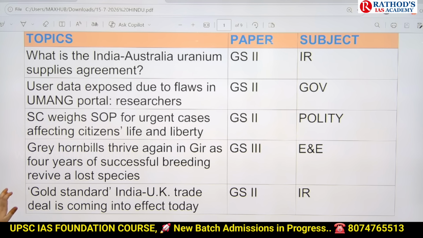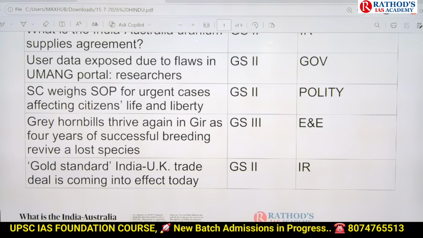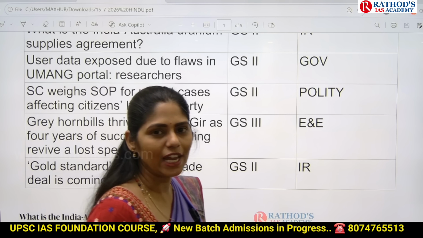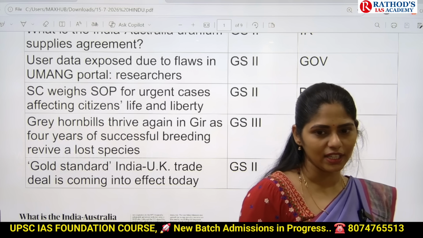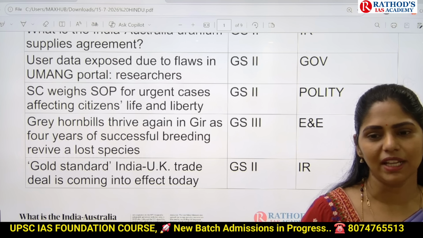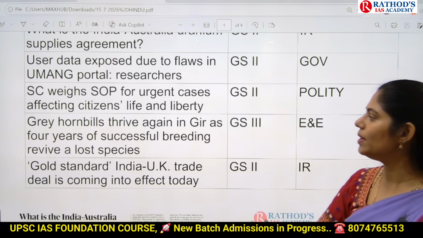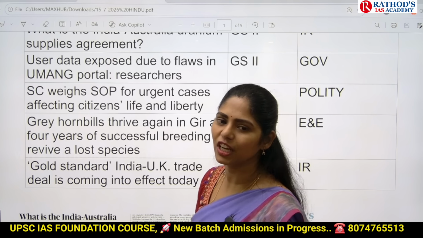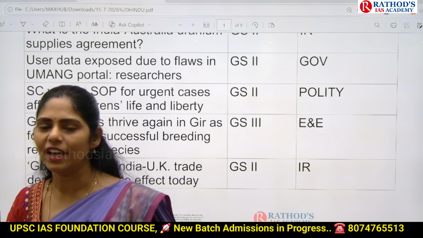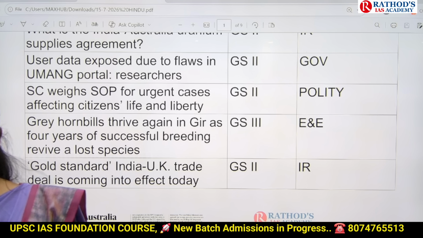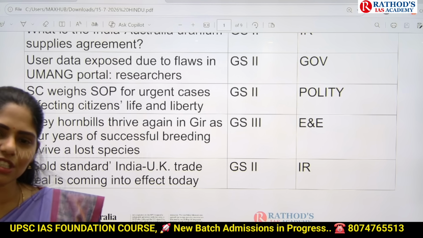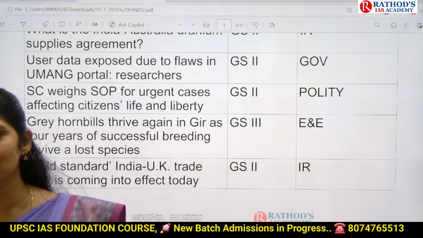And next topic is grey hornbills thrive again in Gir as 4 years of successful breeding revive a lost species. So actually this grey hornbill is naturally seen in this Gir forest area, but it became like extinct in that area. But what government did is government came up with this relocation of this grey hornbill project, and finally now after 4 years we can see the good population of this grey hornbills again in this Gir forest.